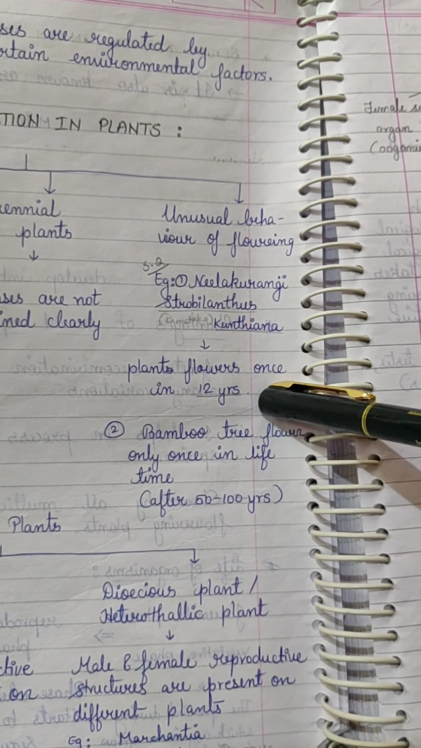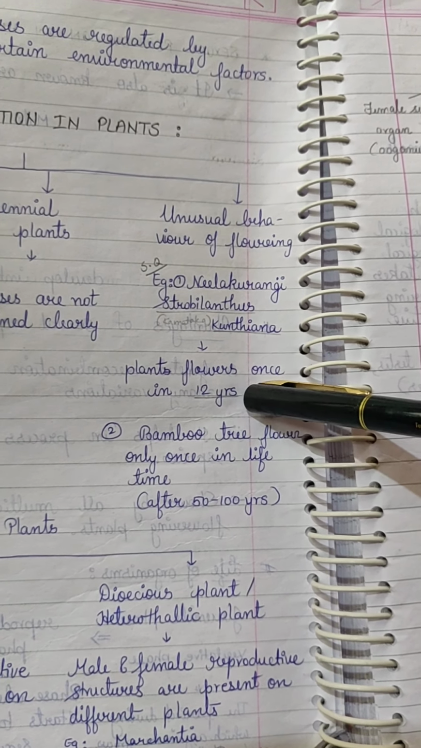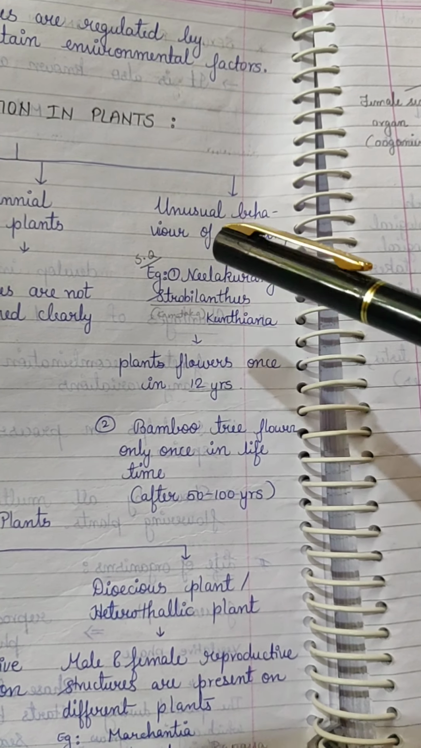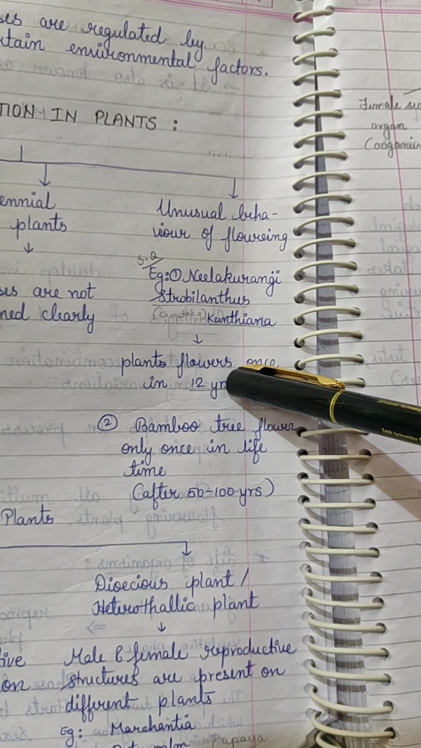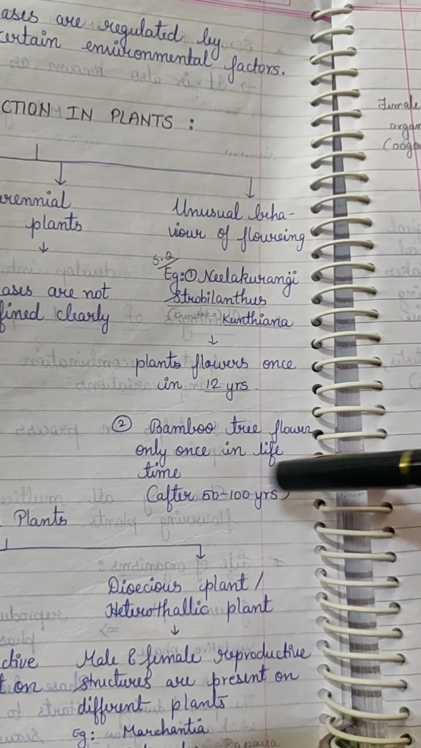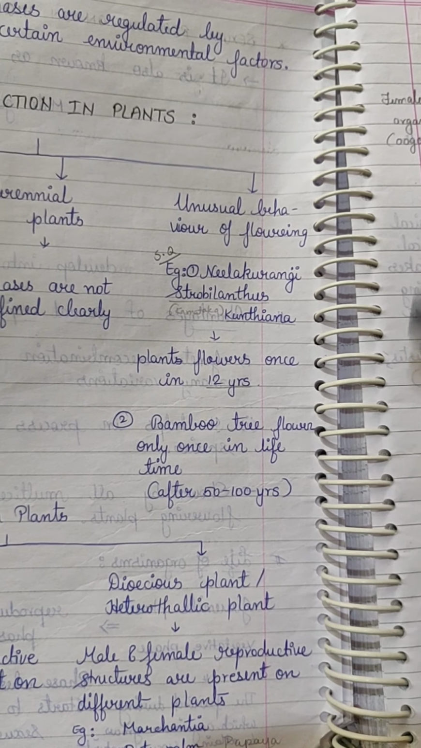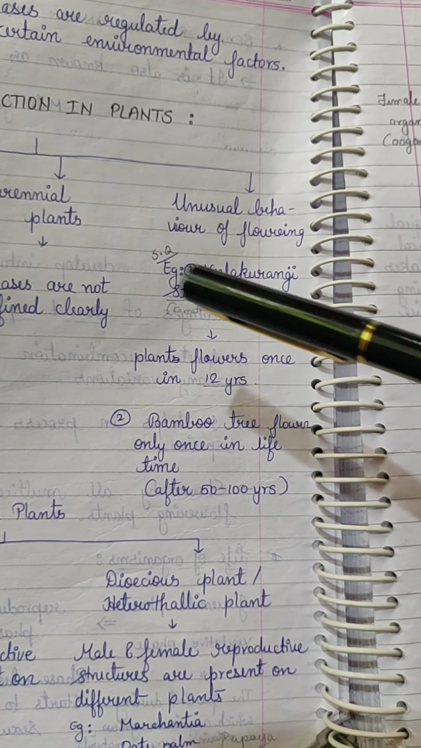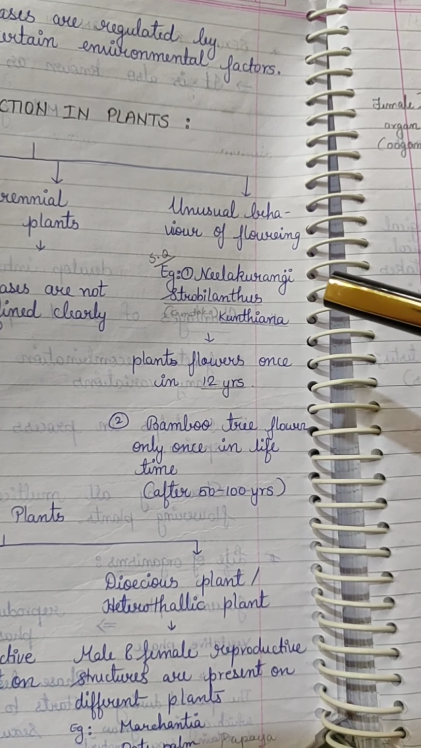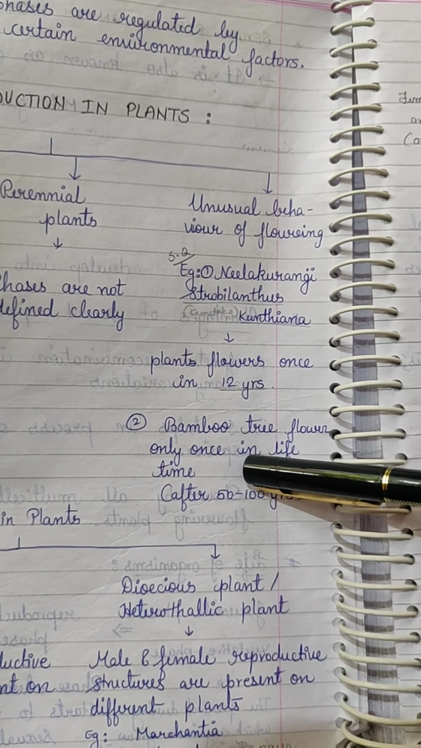The last flowering of Strobilanthes kunthiana was observed in the year 2018. Prior to that, it was seen in 2006 in the months of September and October in the hilly areas of Karnataka, Kerala and Tamil Nadu. There are blue stretches of flowers, and they attract a large number of tourists. Bamboo tree flowers once in a lifetime after 50 to 100 years. After flowering, it bears fruits and then the bamboo tree dies. This is the speciality of the bamboo tree.